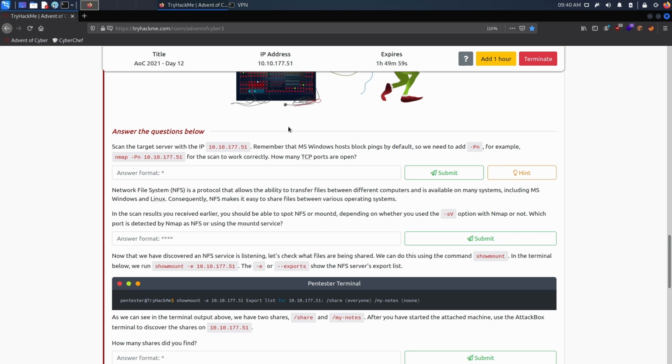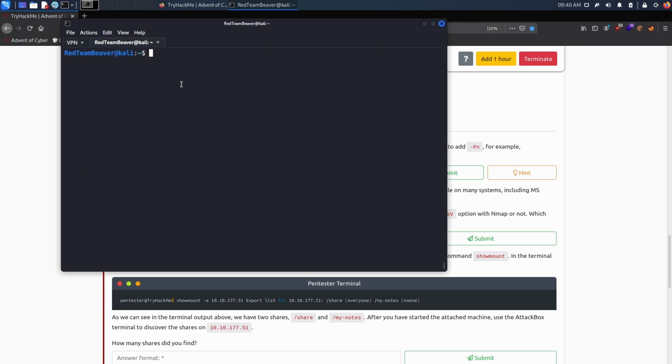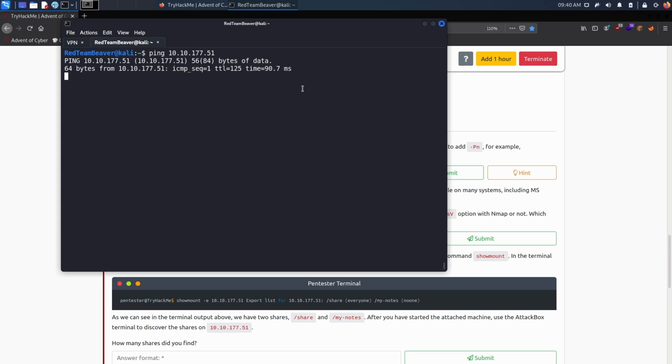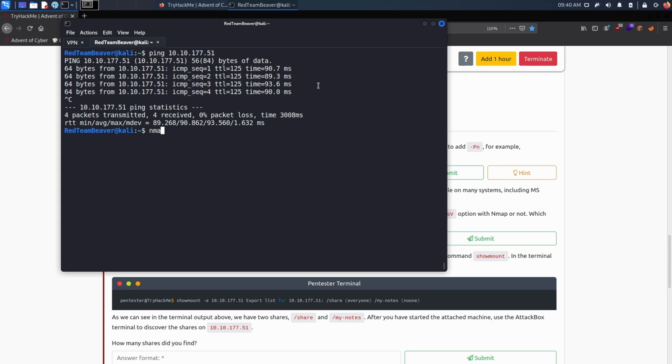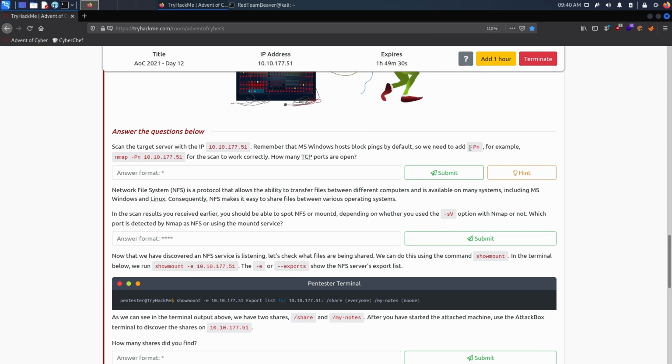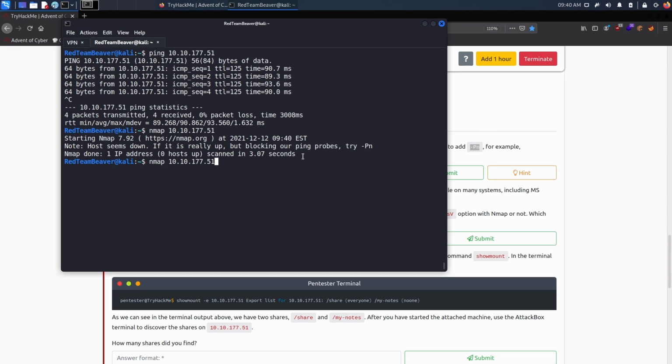Now, the room tells us that the machine blocks ping by default. However, we can test that for ourselves by doing the ping command with the IP address. And we can see that it doesn't actually block the ping probing. However, if we were to do an nmap without the -Pn flag, we would see that it actually does block it. So as you can see, the host seems down. So we need to actually provide the no ping option, to skip host discovery in nmap. So let's go.